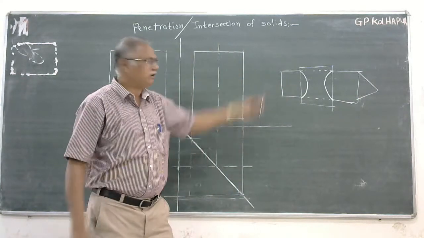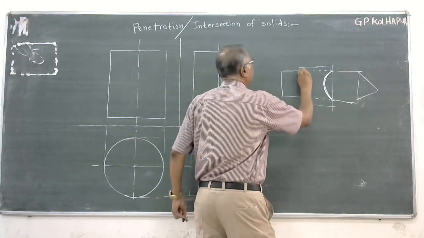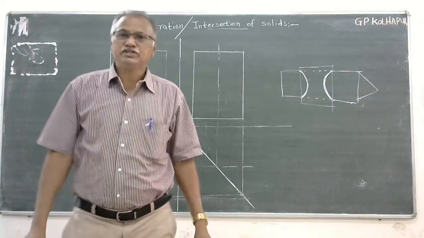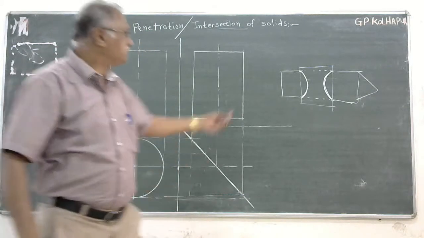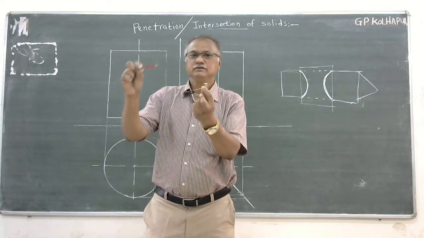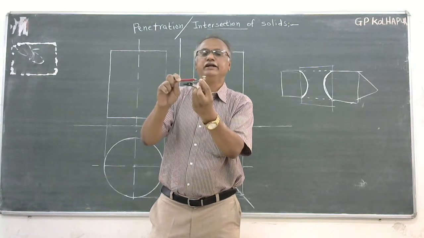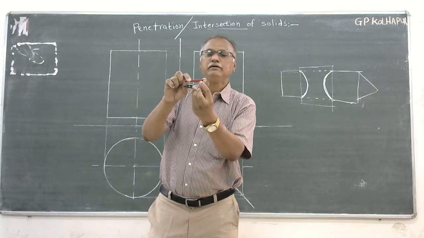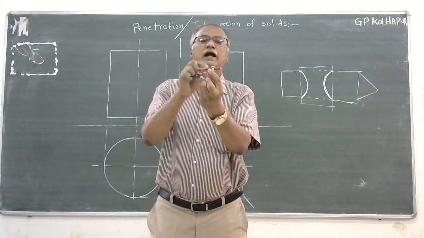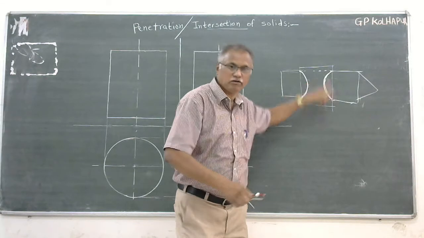This is a very rough view. So these curves are nothing but the intersection of solids. I have considered here two solids. One is the vertical cylinder, and another is the pencil, which is a horizontal cylinder, and the horizontal cylinder penetrates or intersects with the vertical cylinder. And the curve of intersection would be like this.